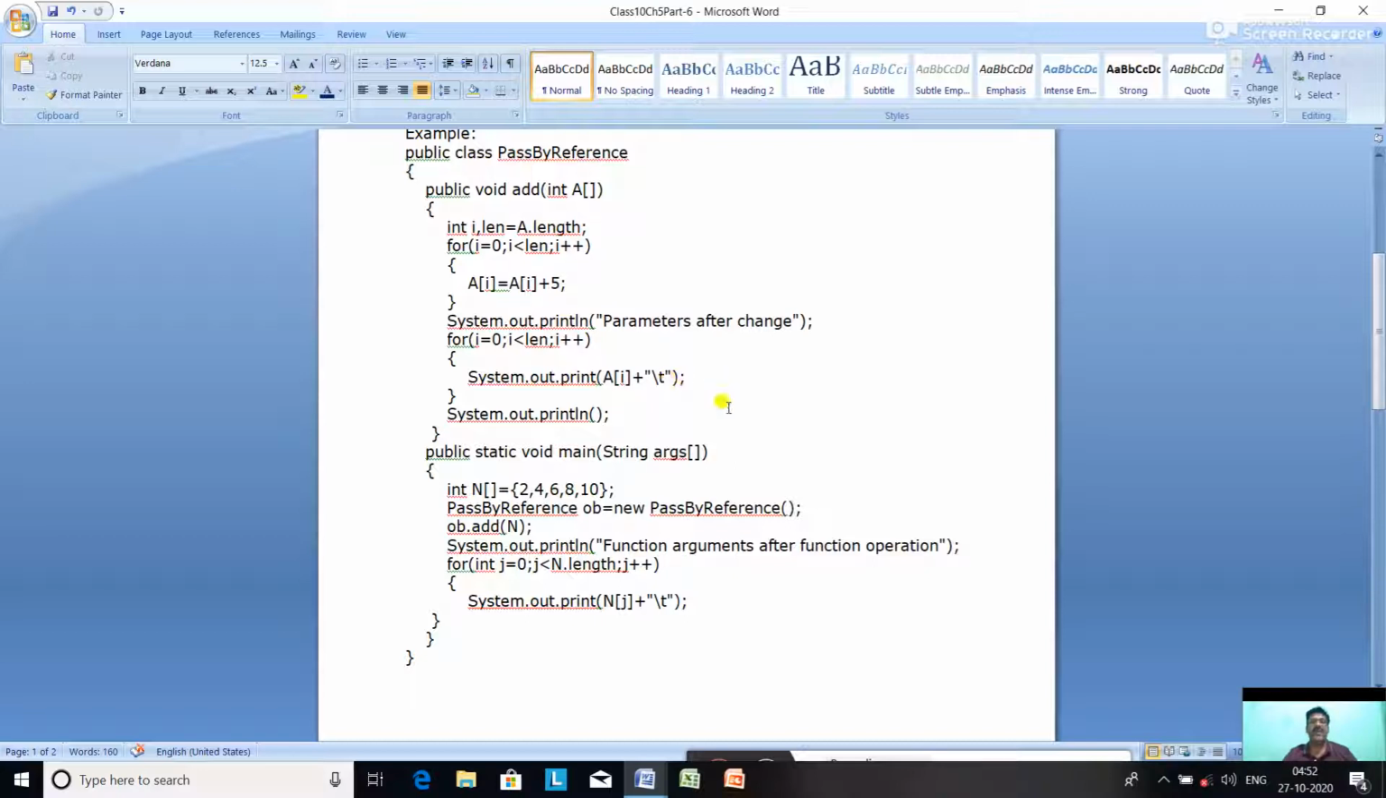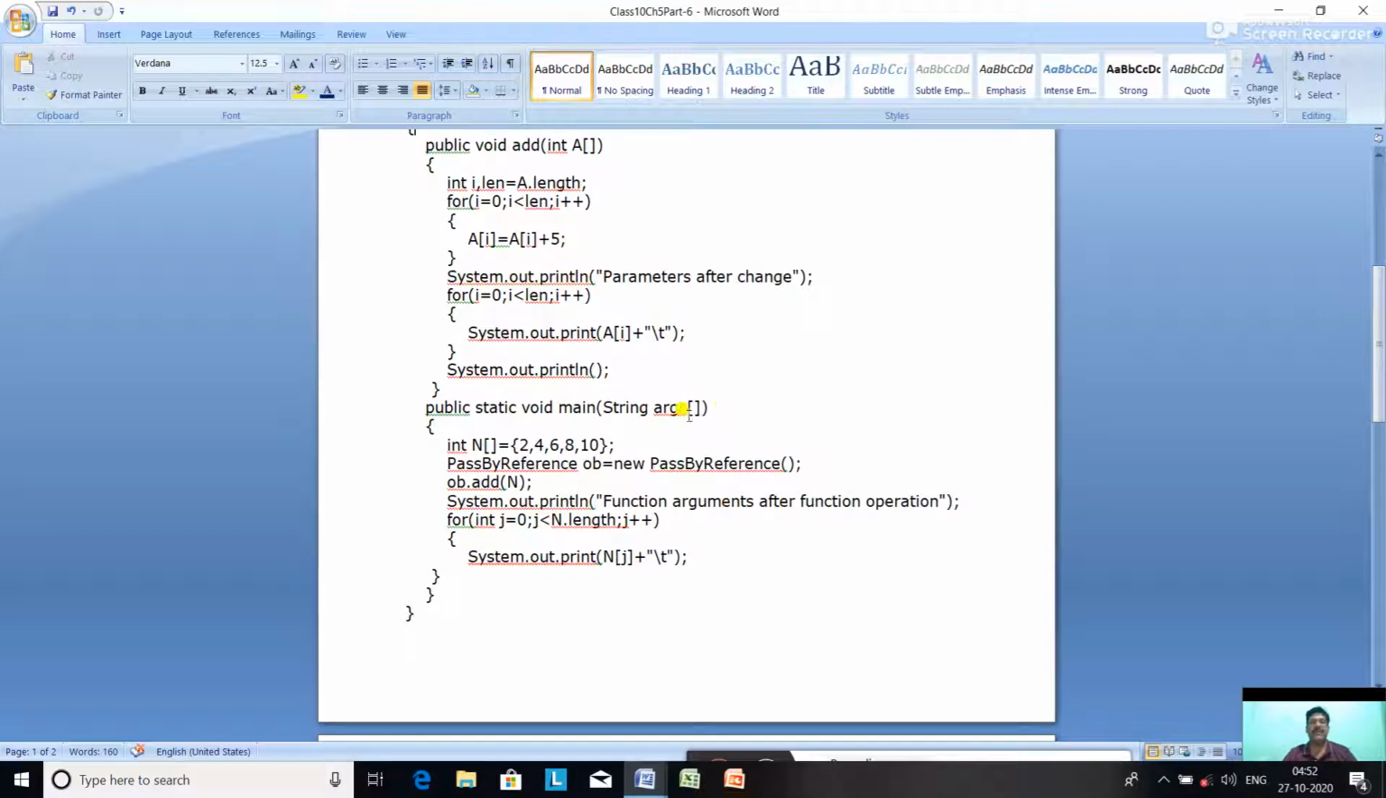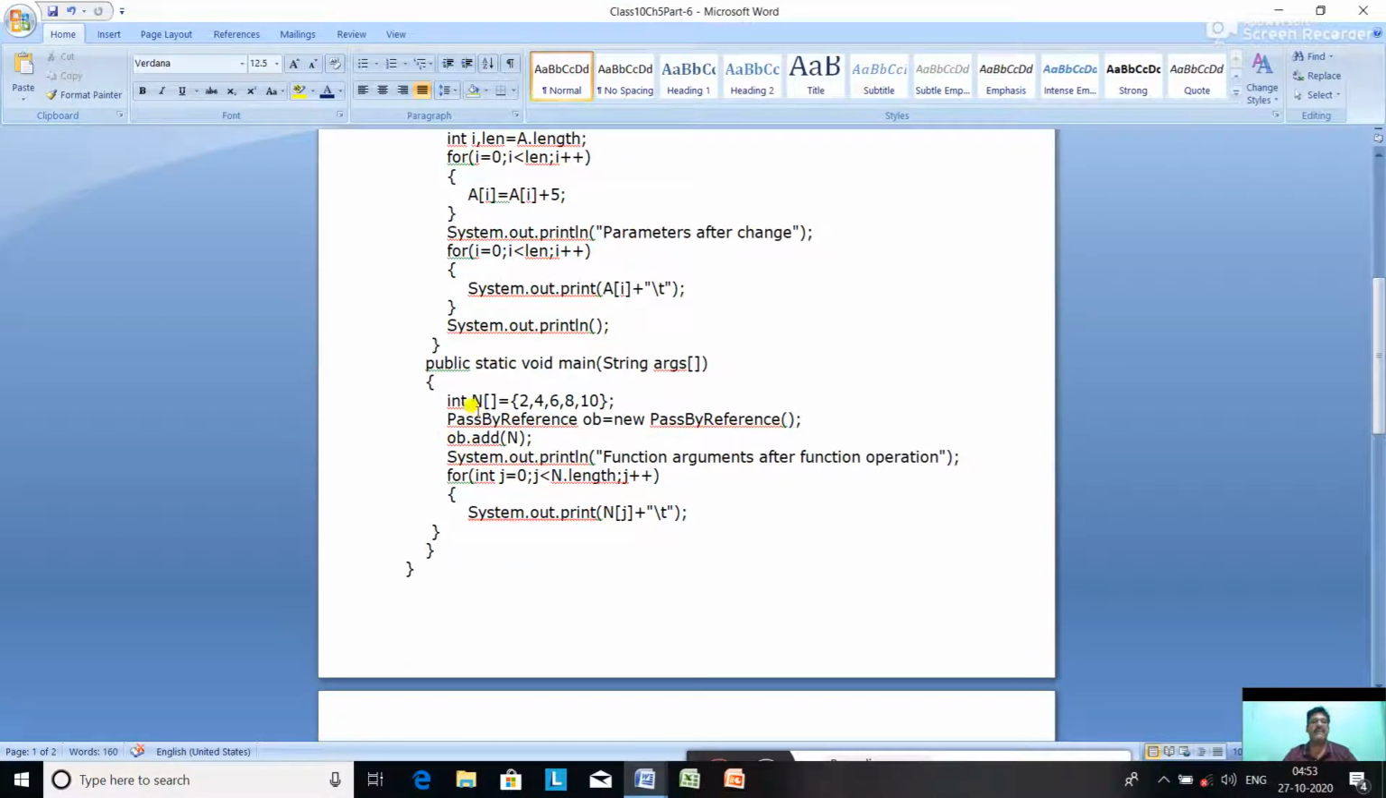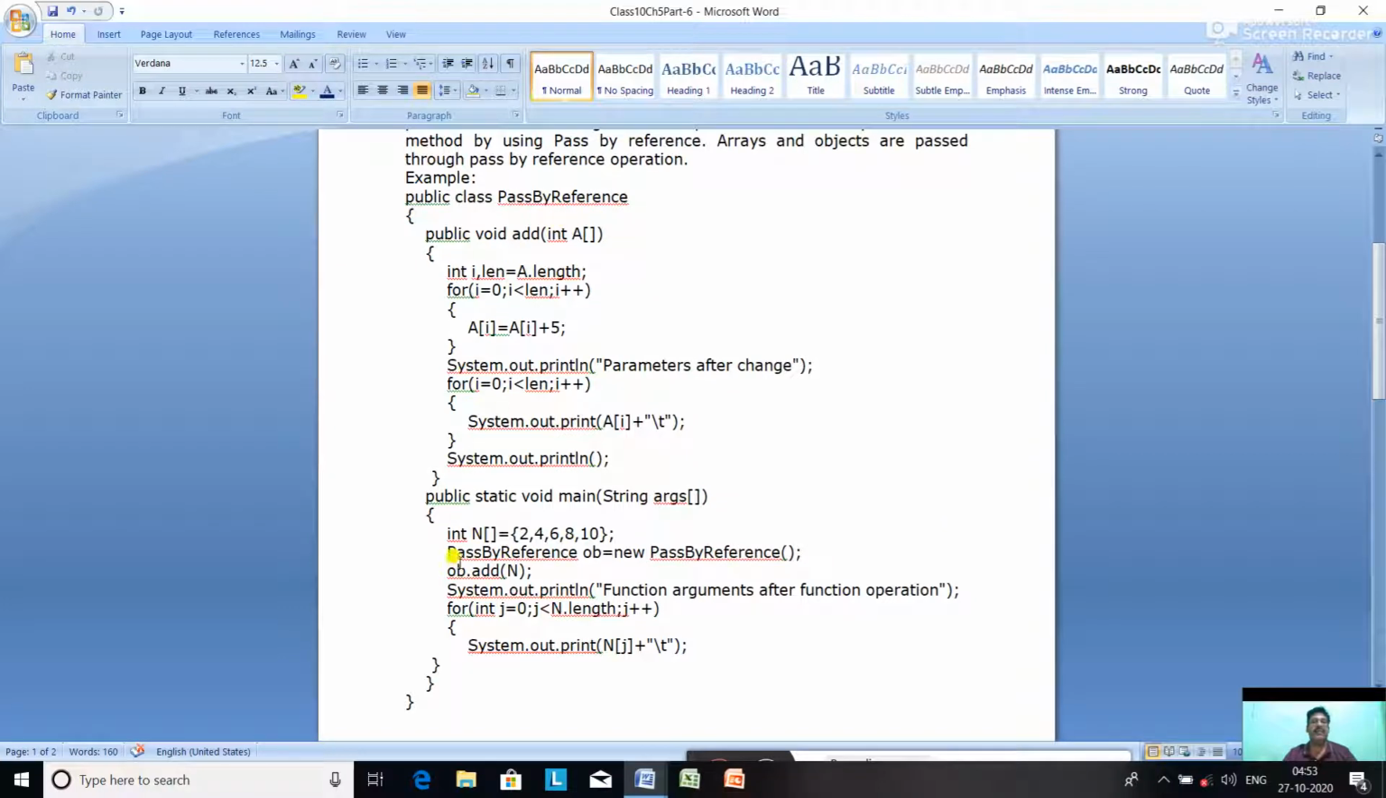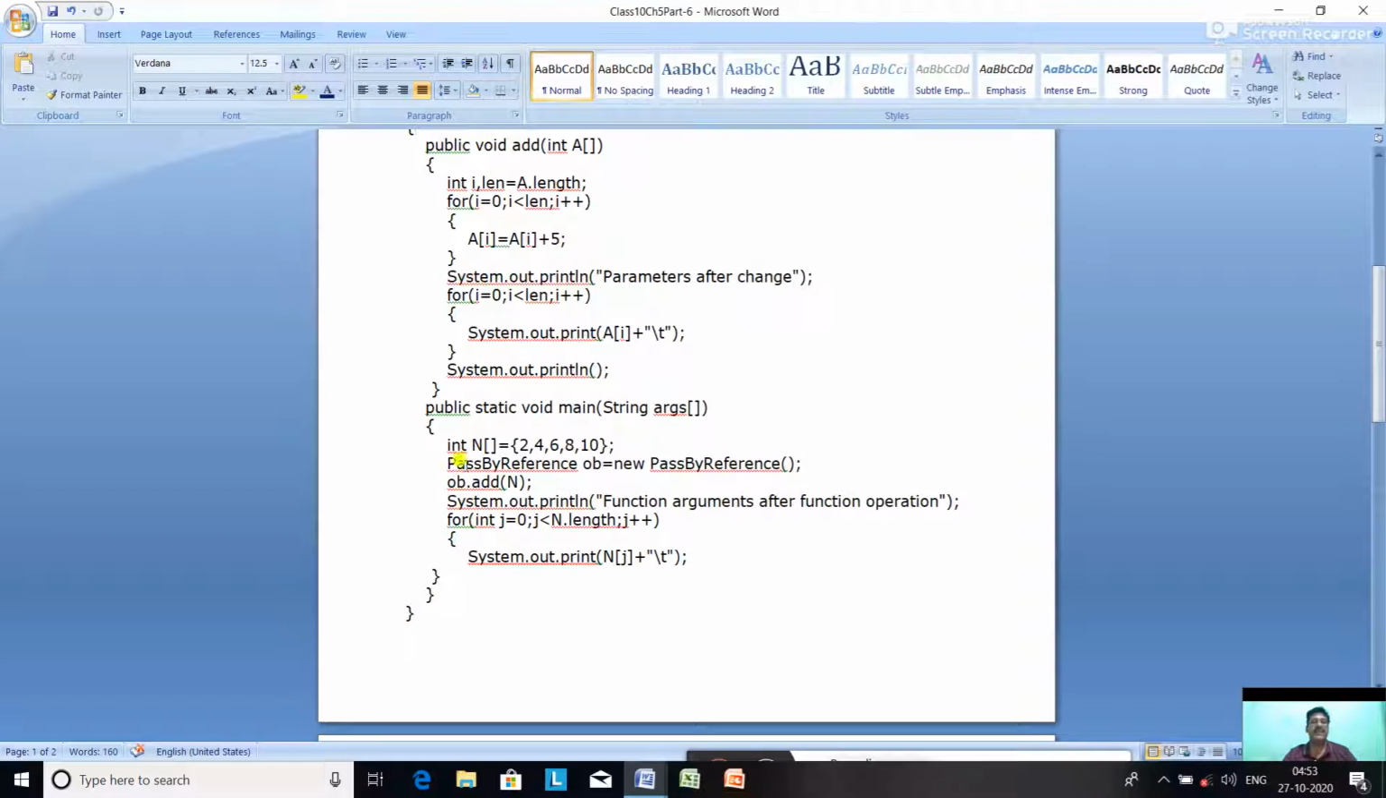So let us see the main method. It will be more clearer. public static void main(String args[]), int n[] = {2, 4, 6, 8, 10}. See here, array name is n. Actual parameter is n and formal parameter is a. So int n = 2, 4, 6, 8, 10. There are 5 numbers, 5 elements.